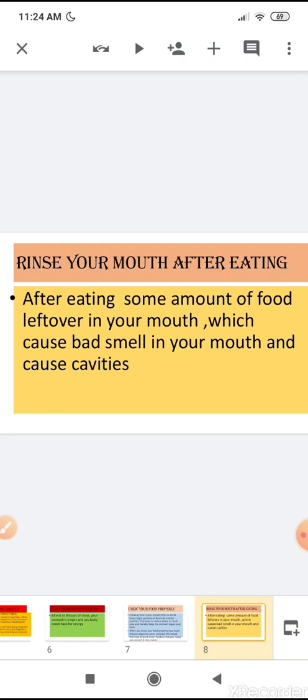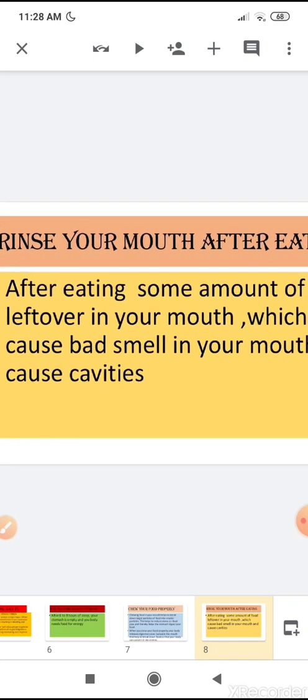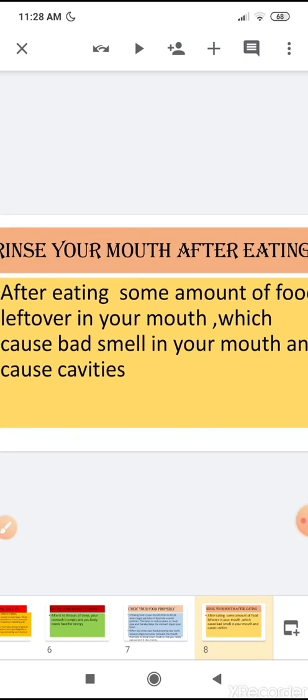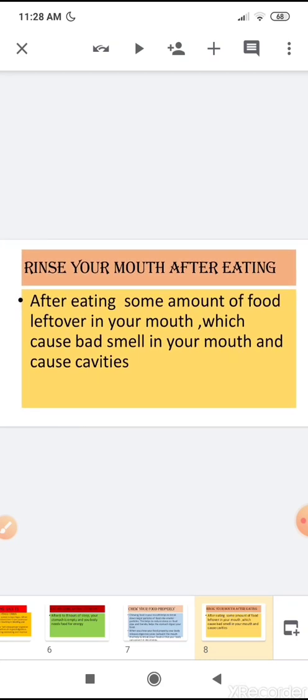Our next eating habit is rinse your mouth after eating. Rinse means here wash with the water, means you should wash your mouth with the water after eating. Do you know why you should do this? This is because after eating some amount of food is left in your mouth, which causes bad smell in your mouth and causes cavities.